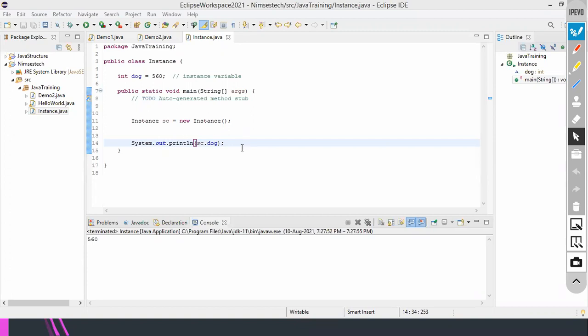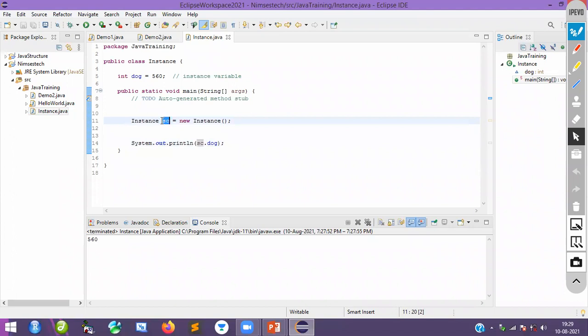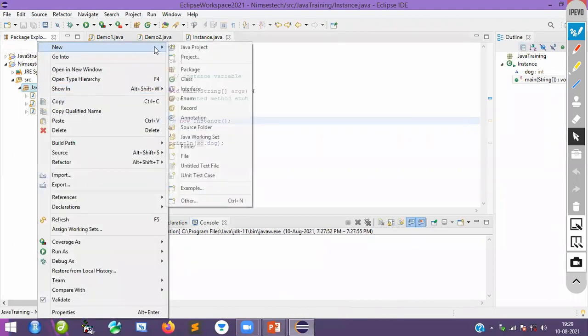Fine. So I think everybody is clear with the instance variable. That is the reason why we have to create an object if it is an instance variable. Okay, fine. So let me show you what this static variable is. Very simple. I will show you that one. What is static? I will show you.